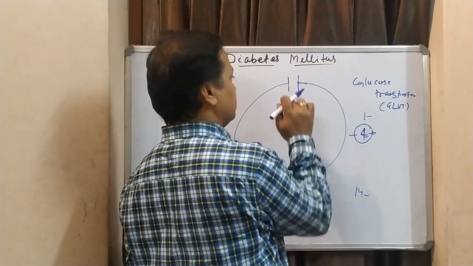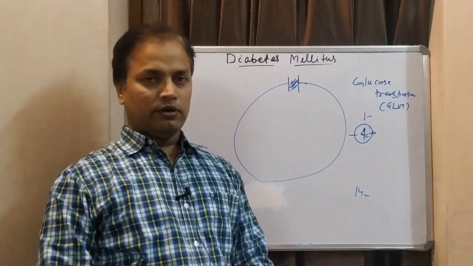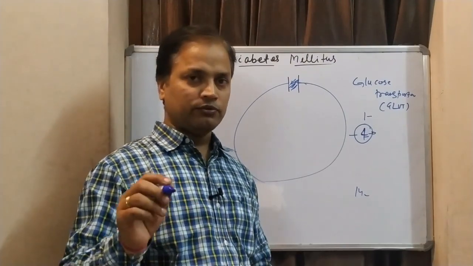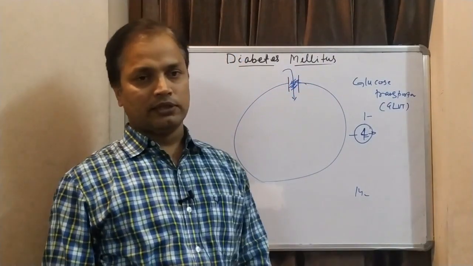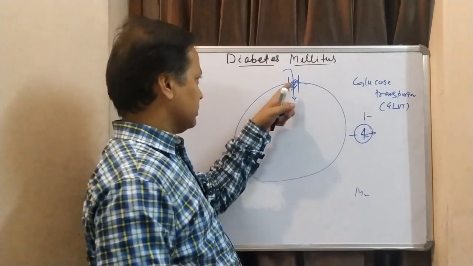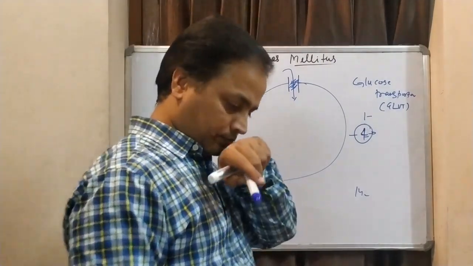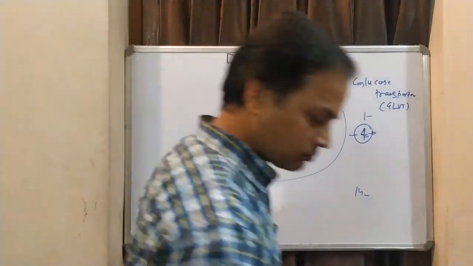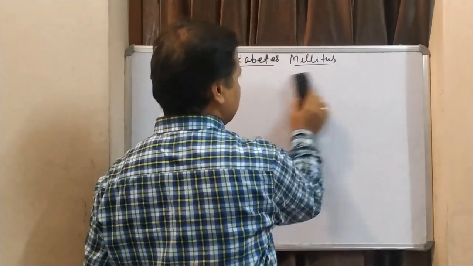GLUT is a channel. Just talking about GLUT4, it is a channel which is normally closed. If we have a sufficient amount of effective insulin, the gate will open and glucose will enter into the cells. But if we don't have sufficient insulin and we don't have effective insulin, the gate will not open, this glucose channel will not open, and glucose entry will be affected. So glucose will not enter into the cells. This is what diabetes mellitus is, and its classification.